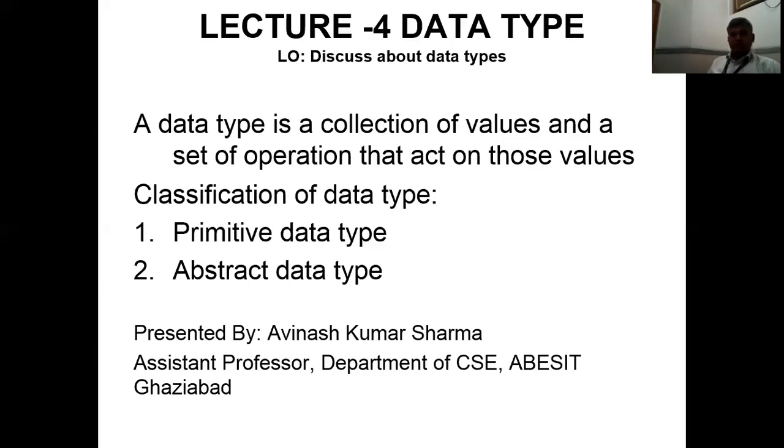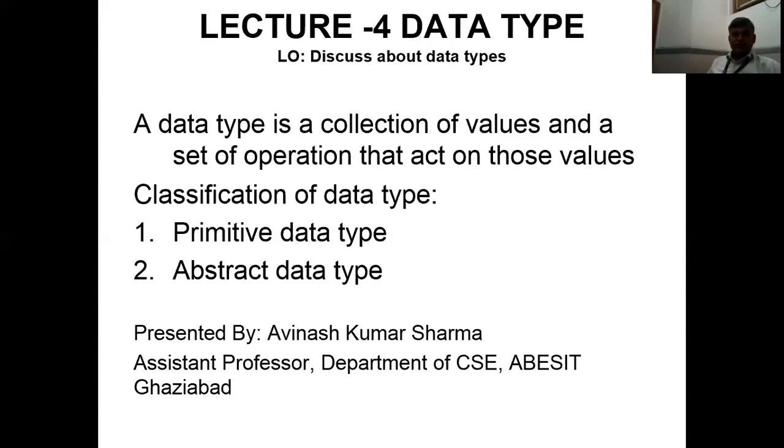For that purpose we are going to use data type. Data type specifies which kind of values or data we are going to store, and these data values are going to be stored in the memory.